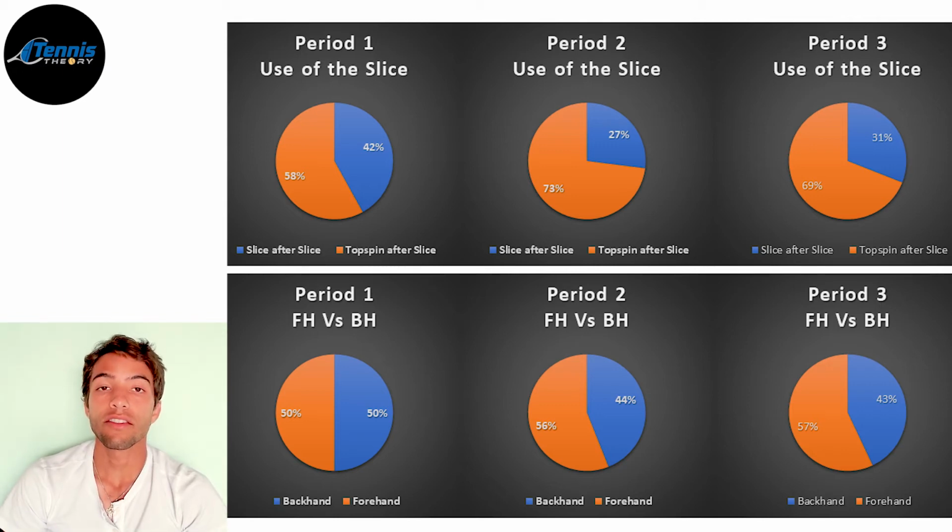My theory is that these two calculations are connected. I believe that Barty was able to use her forehand more often because she reduced the amount of time she used the slice after another slice.